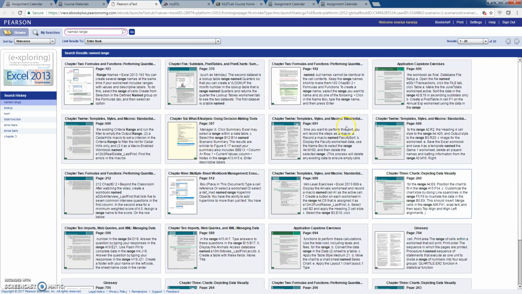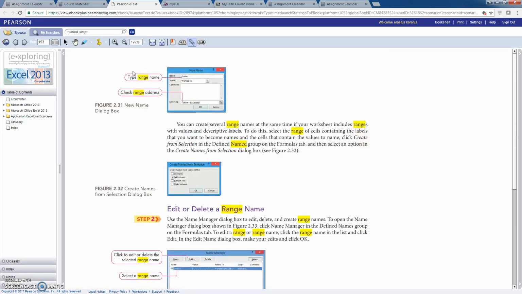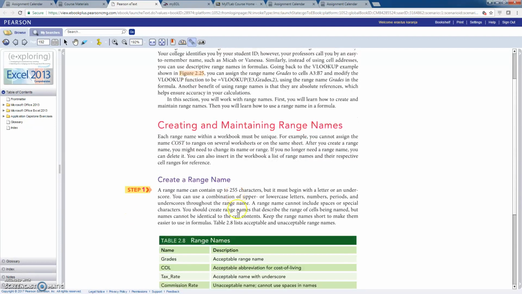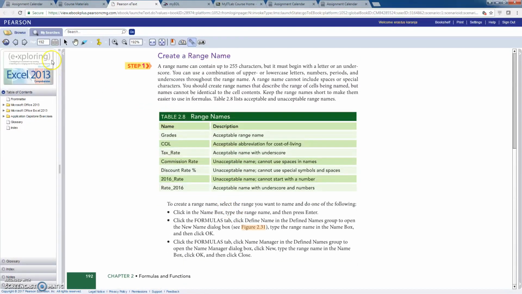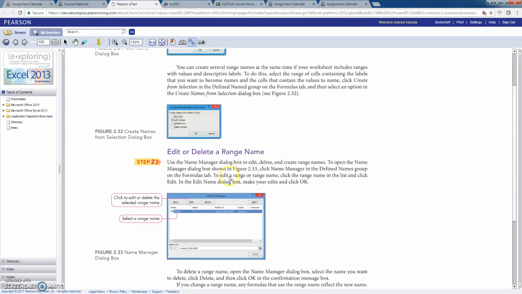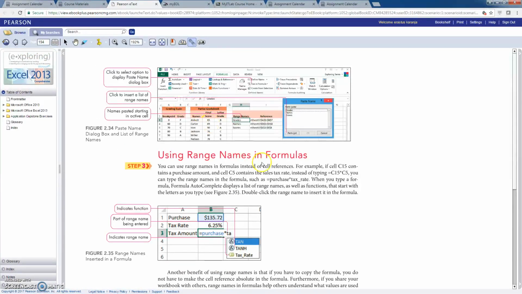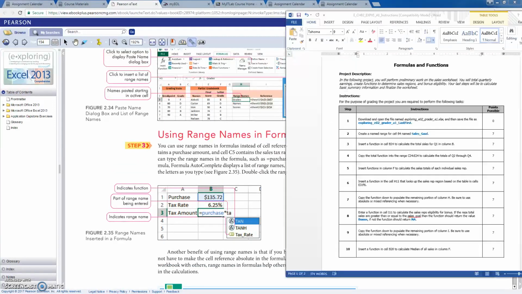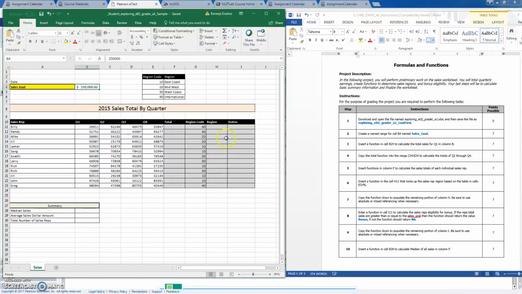Now we know that this assignment is coming from chapter 2. So you write the first one, come here is chapter 2, formulas, functions. Click on that, and that gives you some information about the range, how to go about working with the range name. And if you move a little bit behind, you can see range names, creating and maintaining range names, creating a range name all the way down like that. And if you move forward a little bit, you can see the instructions for how you go ahead and create a named range. So let's go back to our worksheet and see how we can finish that assignment.